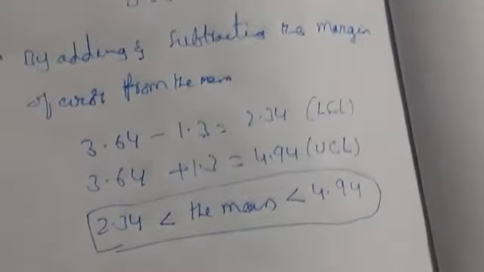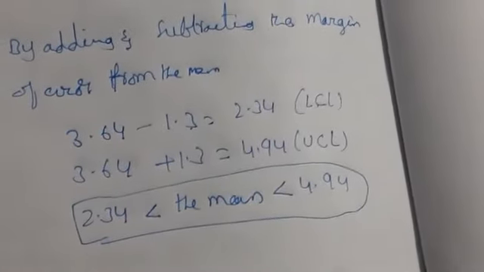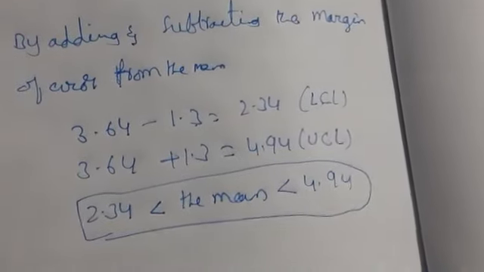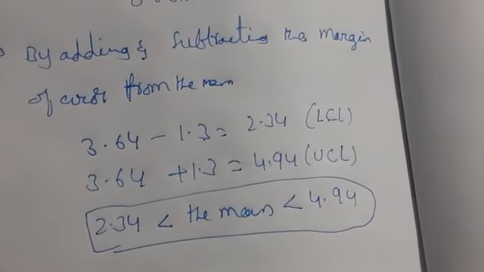To minimize the error, these are the measures we are going to use: first the mean and median, next the standard deviation, and next the confidence limit.